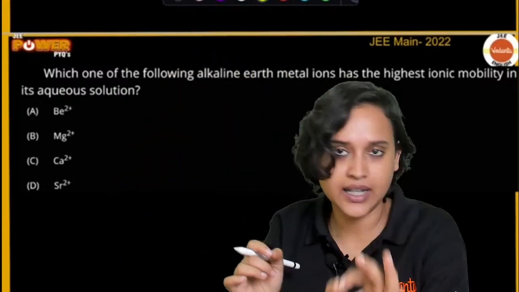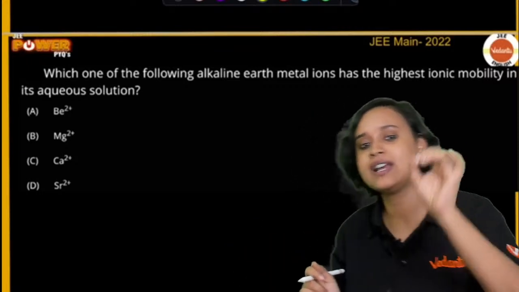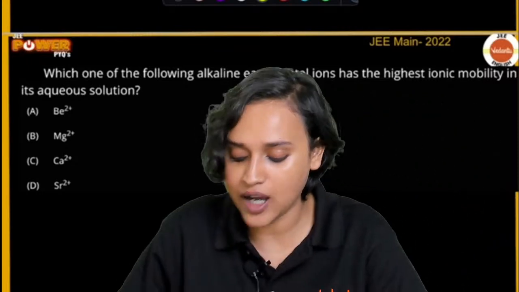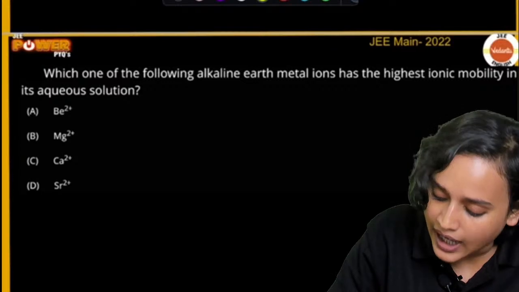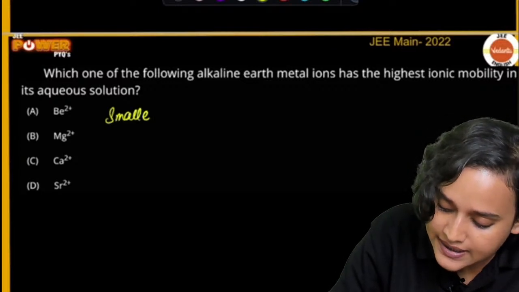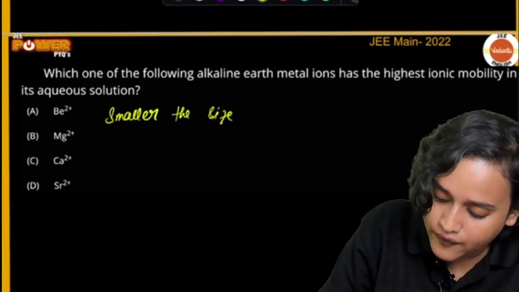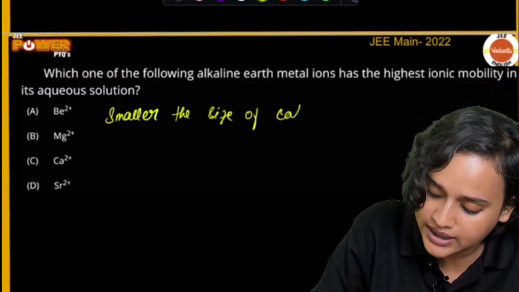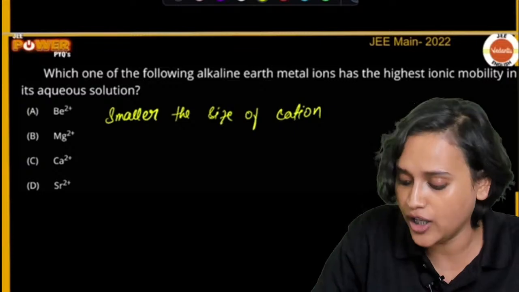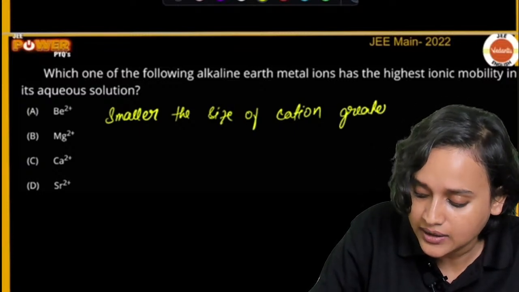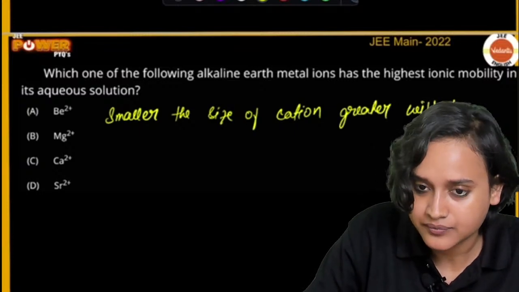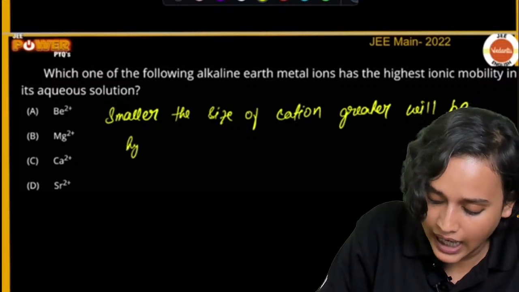Understand this. Once again, everybody, understand this. What did I say? First of all, let me write it down and explain it to you. I said smaller the size of cation, greater will be hydration.